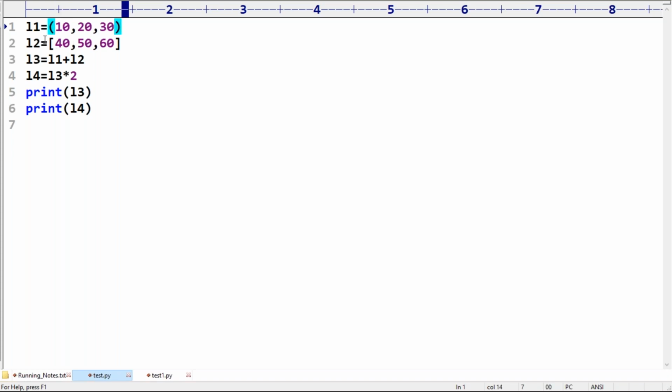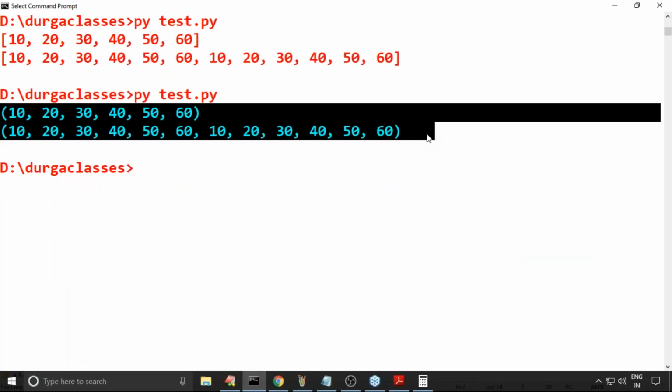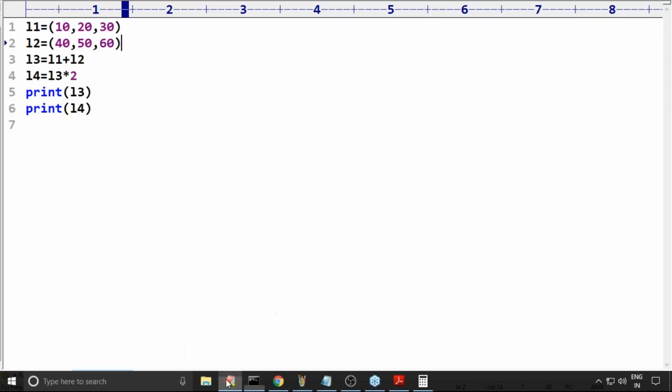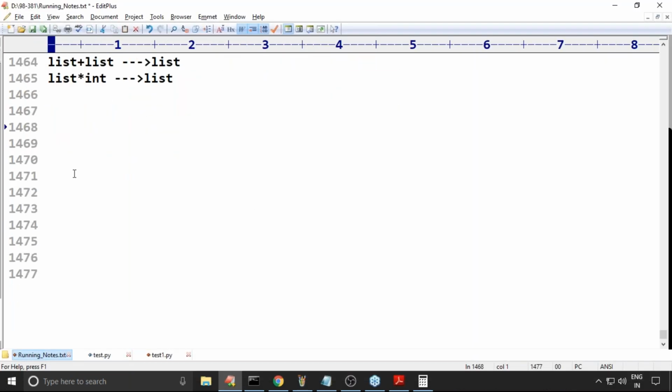Both are tuples. So first tuple, second tuple. Now, is it acceptable or not? Have you observed? Can you please confirm? Valid or not? Valid. Now here the point is acceptable.